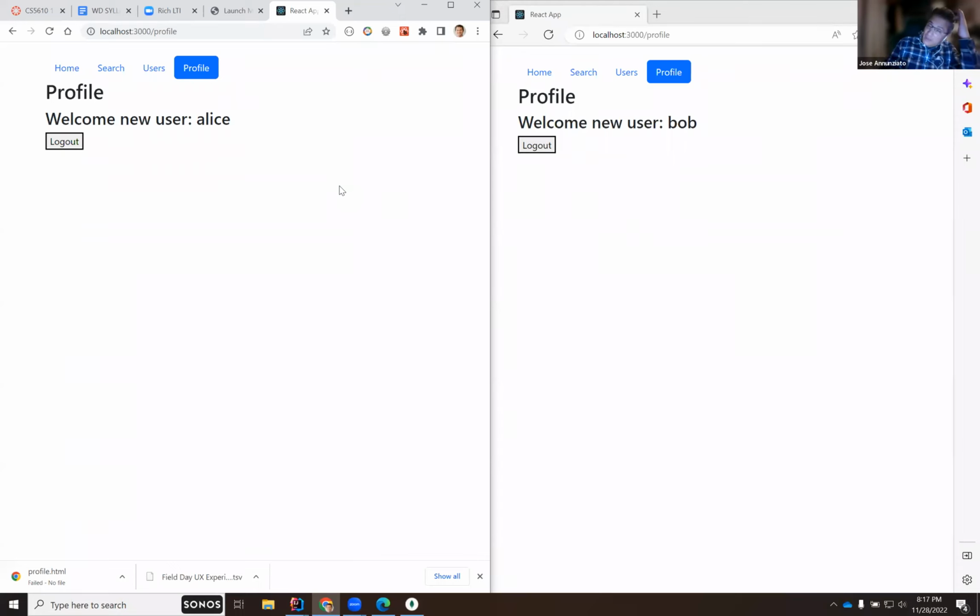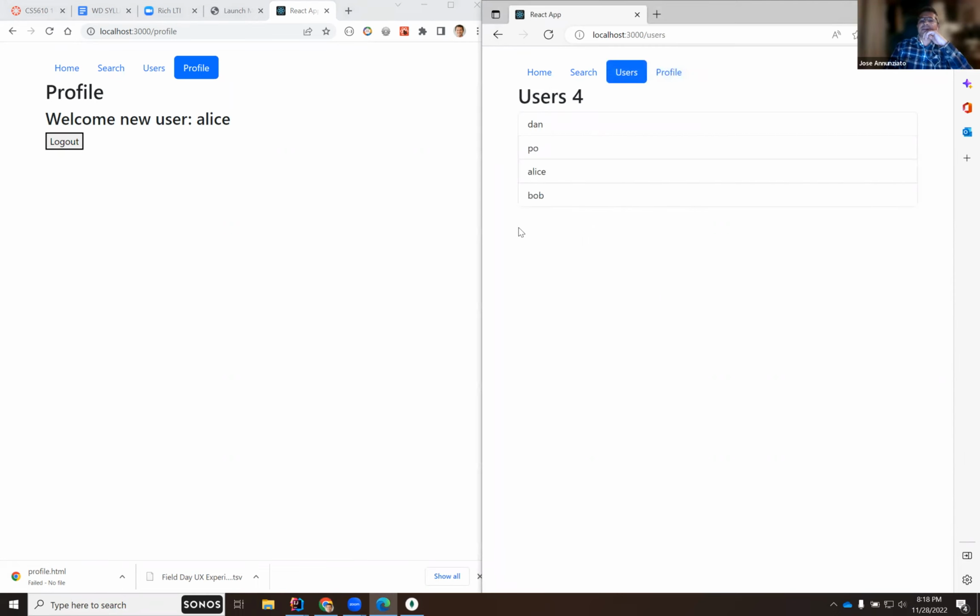So I should be able to navigate to Alice's profile, right? If I have the users, and here's Alice, presumably I should be able to navigate to Alice's profile, but it would not be my profile; it would be Alice's profile, right? So how do you do that? So let's visit those ideas.